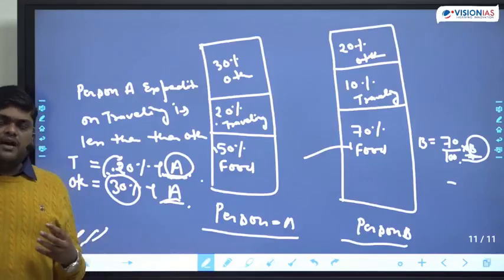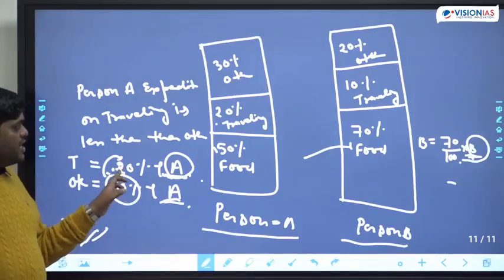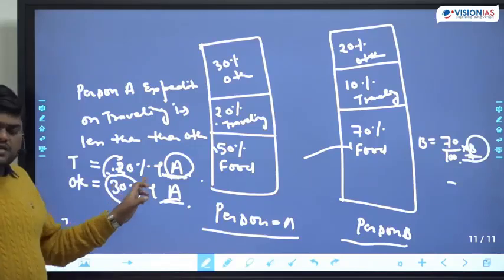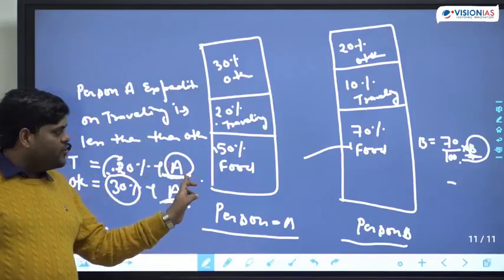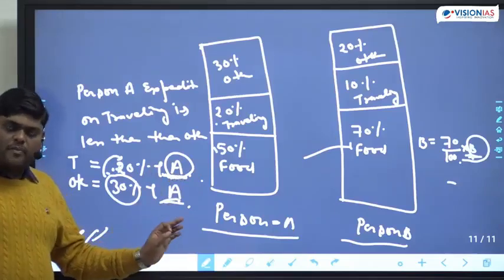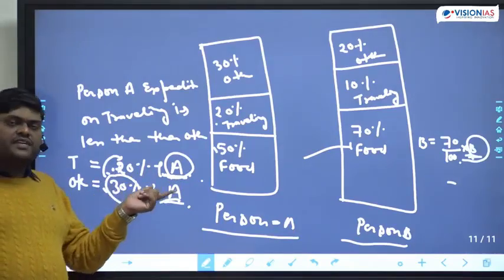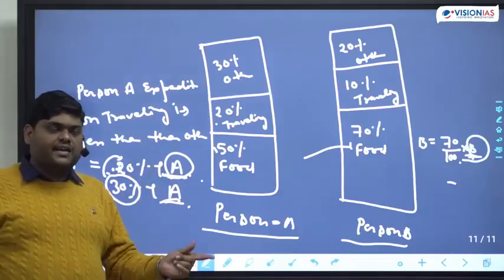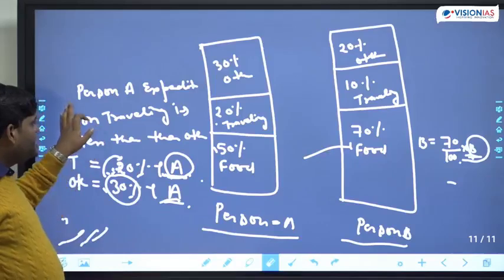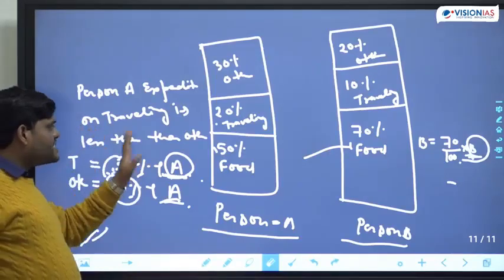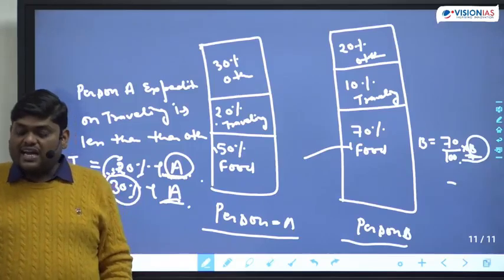If you remember that percentage cannot be compared, your answer will be wrong, because you will think, okay, 20%, 30%, base value is not given, we cannot compare. No, base values are equal, so use common sense. If base values are equal, 30% of a number will definitely be more than 20% of the same number. So we can say that the expenditure on traveling is less than other. This is the correct statement.